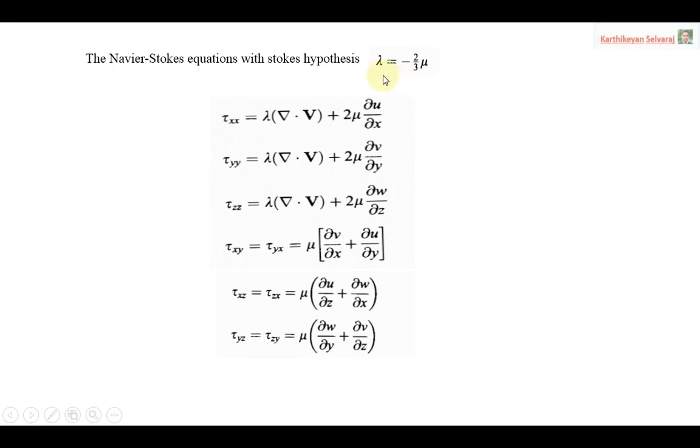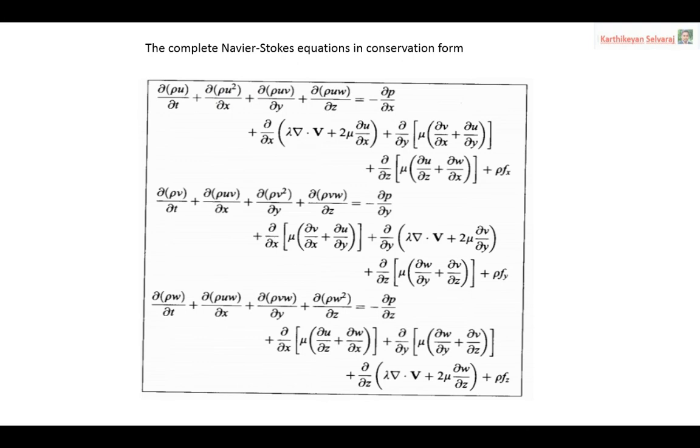We are going to replace delta mu with a particular form. These are the relations between mu and tau, especially for normal stress and shear stress. So we have to replace these terms with a particular form of equation. In the Navier-Stokes equation, we have the shear stress terms, either normal stress or shear stress. We replace the normal stress and shear stress with this particular form. Then we get another equation, called the Navier-Stokes equation in full form. This is the complete form of the Navier-Stokes equation.